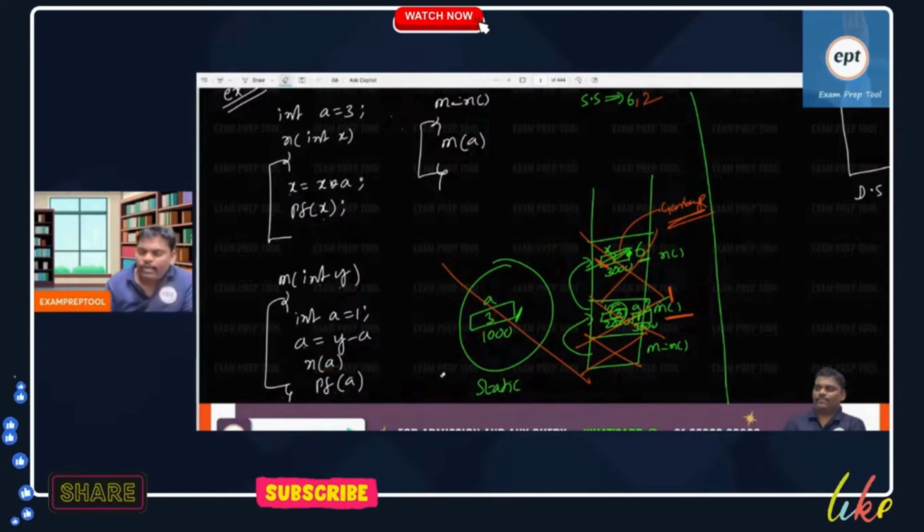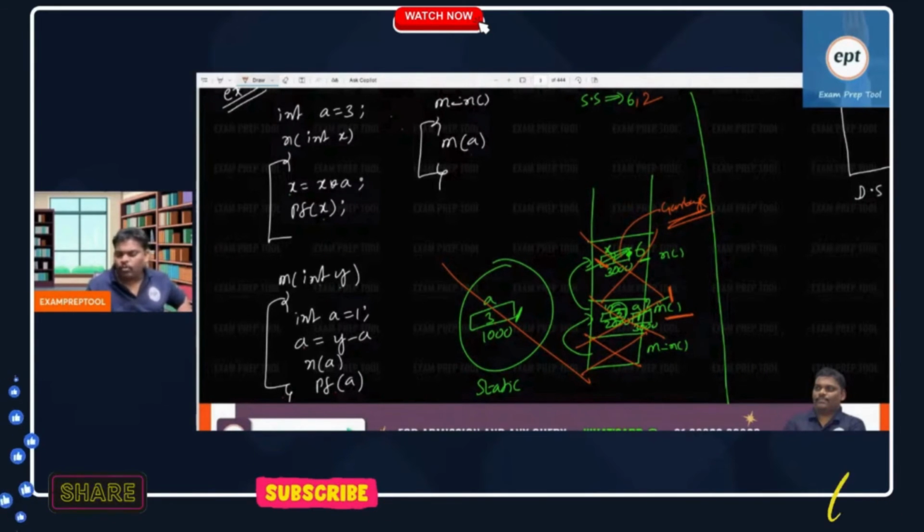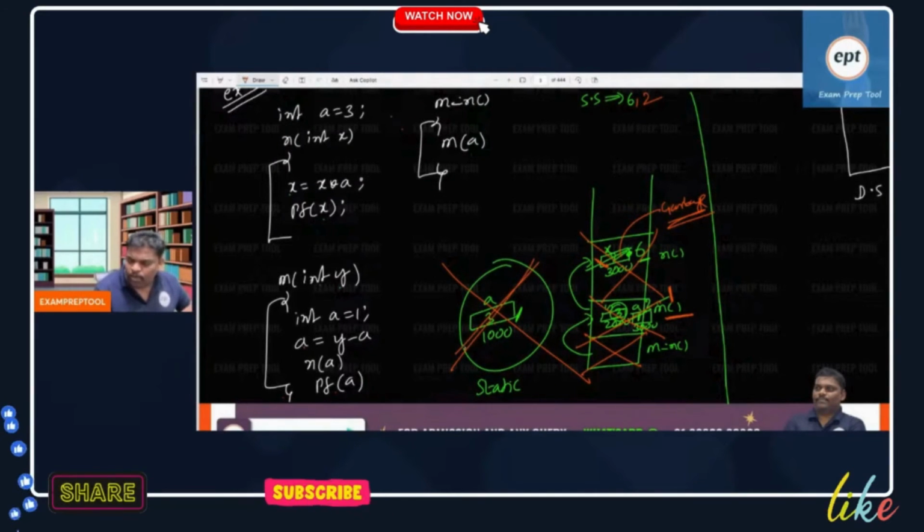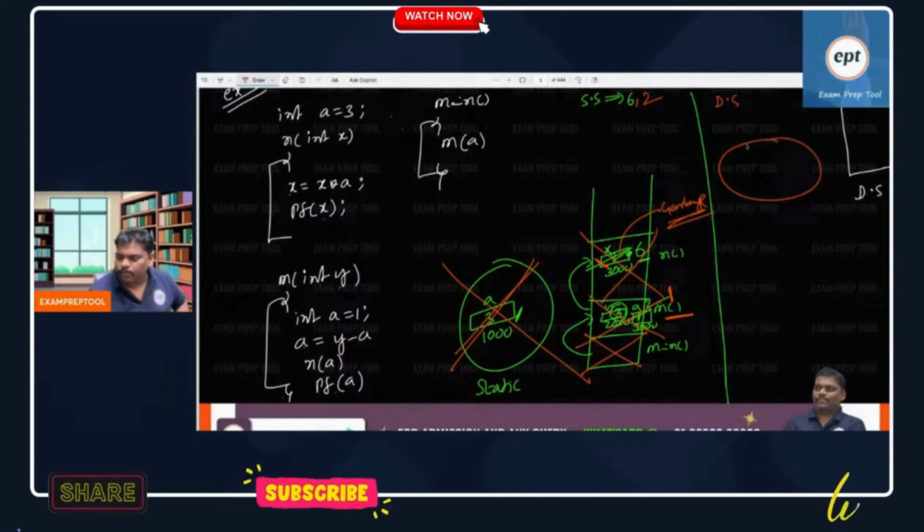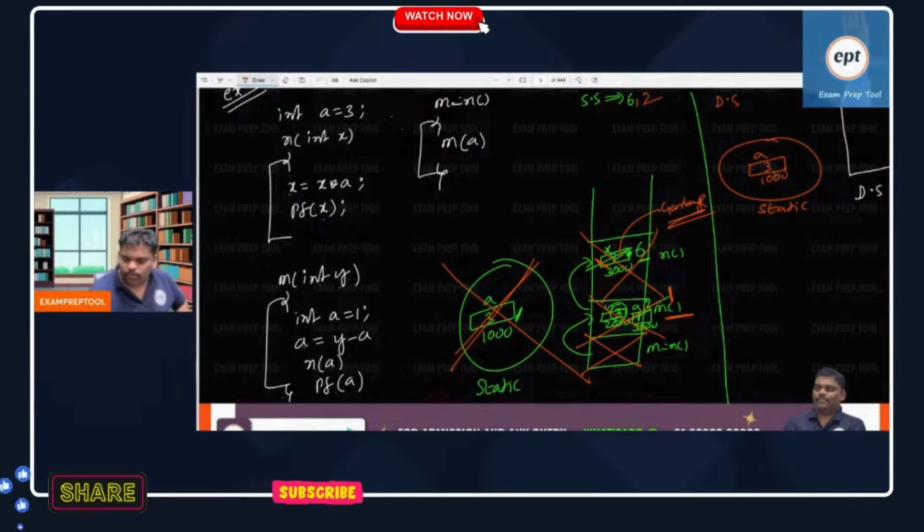Yeah, now I am doing dynamic scoping. Everyone listen, dynamic scoping. One more time, same story going on. First, compile the program. Static area memory will be allocated, A is 3. Address is 1000. Now take the stack.